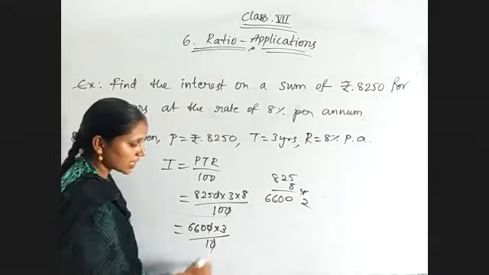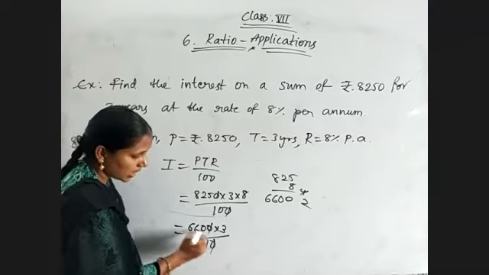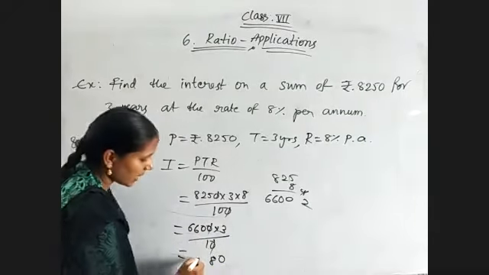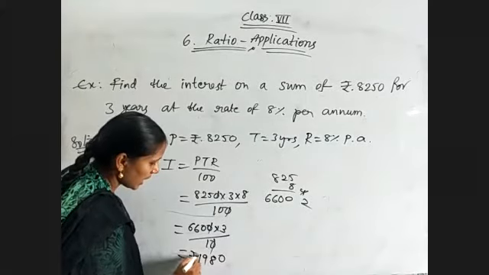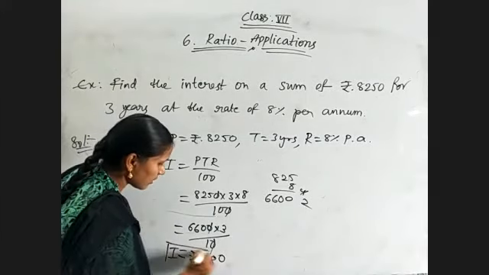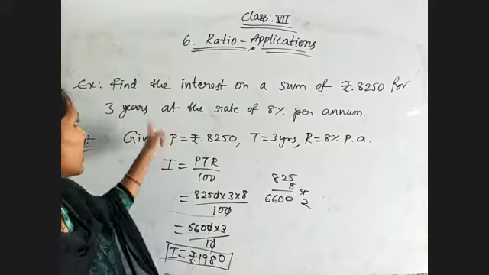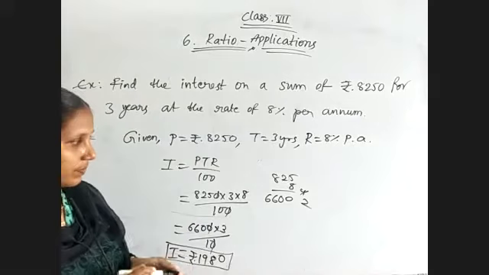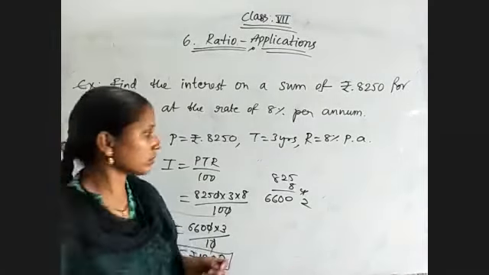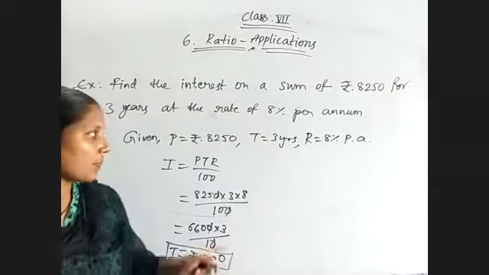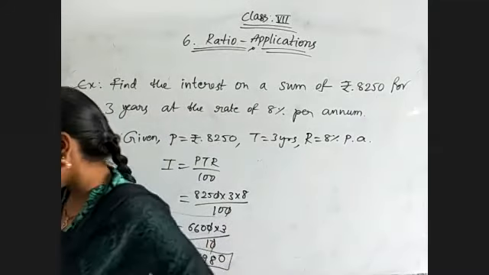So 10 and 10 will get cancelled. 3 into 0, 0, 3 6s are 18, 3 6s are 18 plus 1, 19. So 1,980 rupees is the interest on 8,250 rupees for 3 years. Okay. Just identify the given values and use the appropriate formula, that's all.